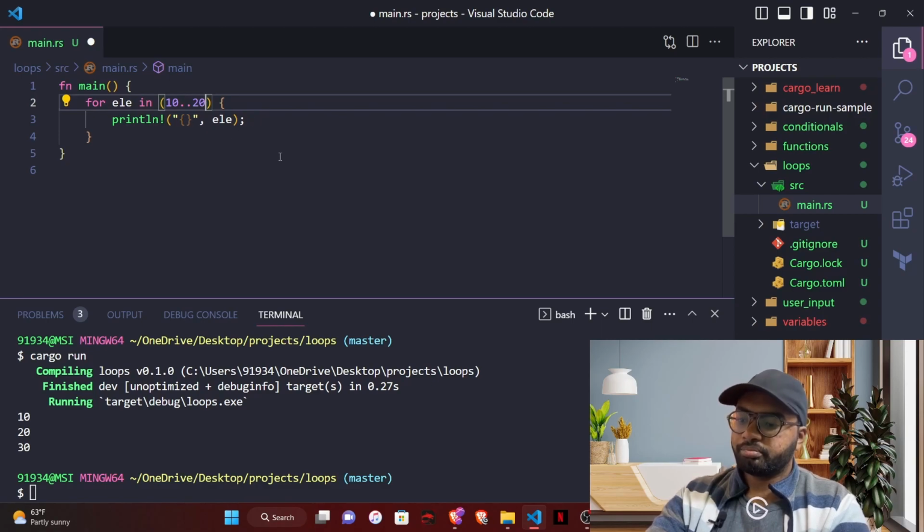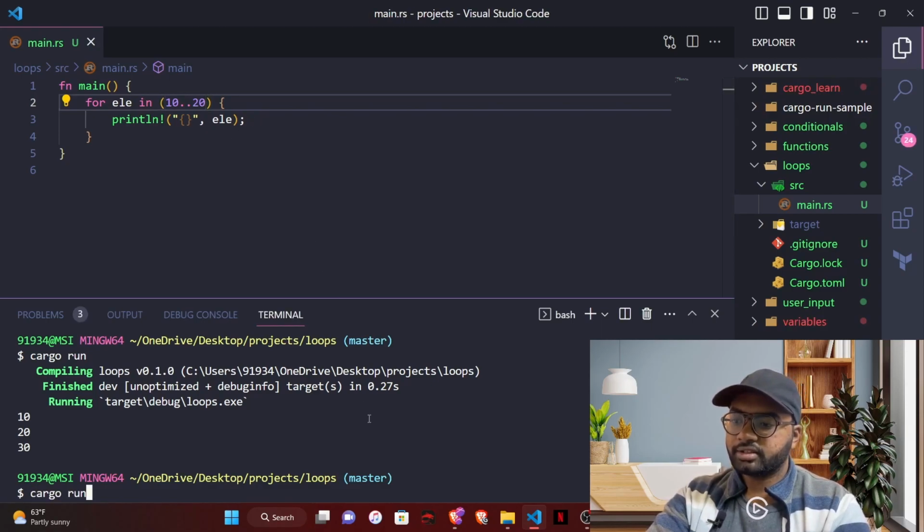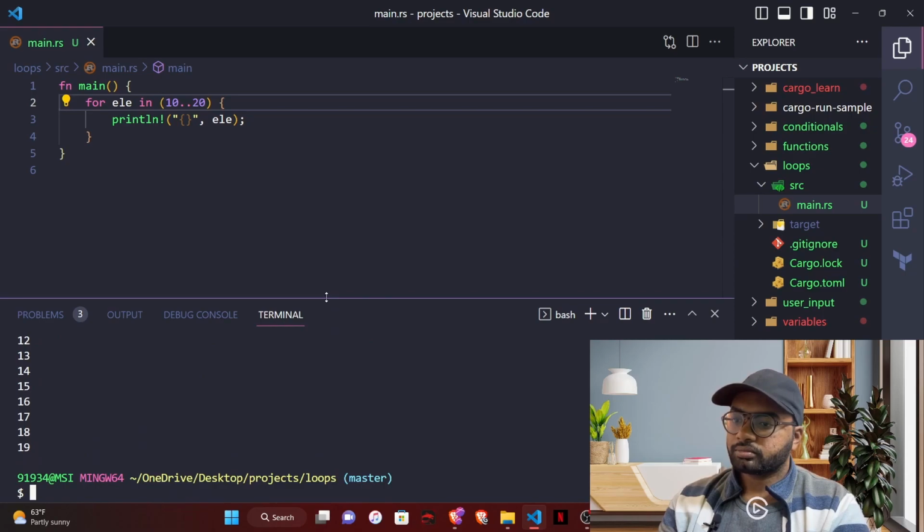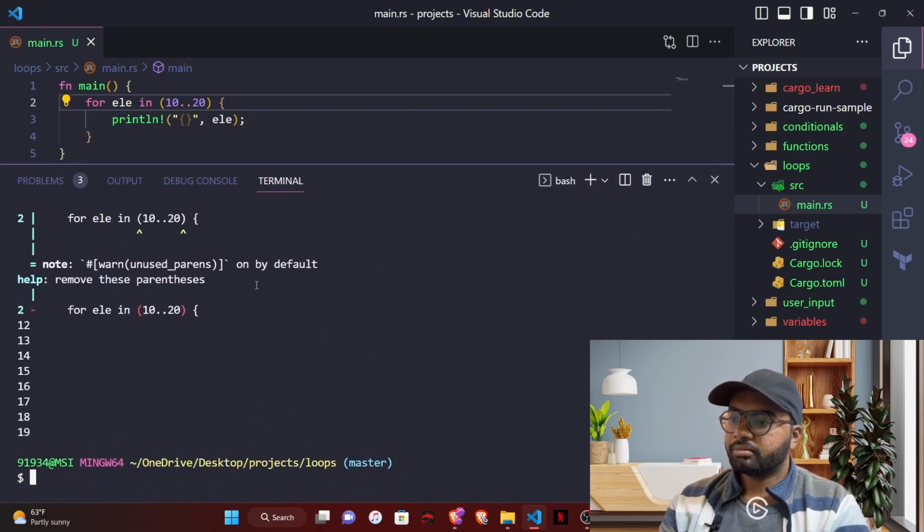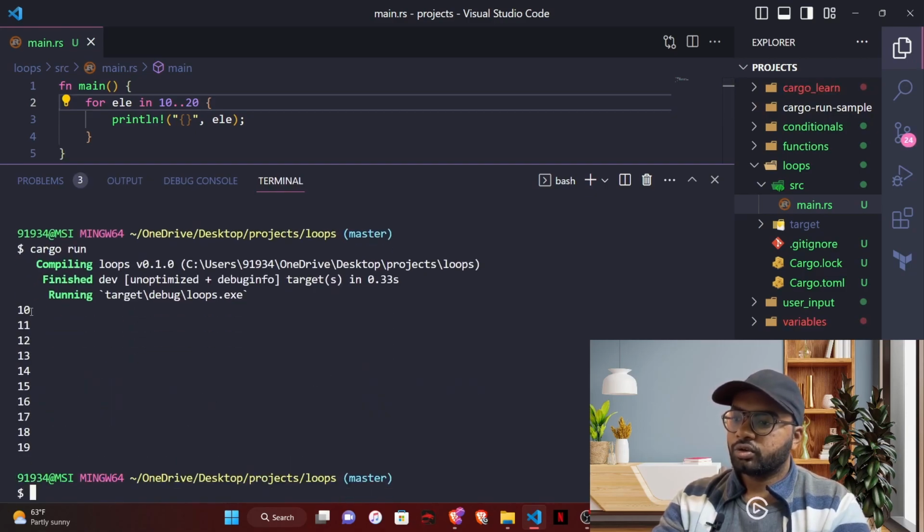Now if you save this and run this, oh, it's saying that we can remove this parenthesis, so not a big deal, it's just a warning, doesn't matter. So if you see, it started from 10 and it went to 20, and 20 is not included in the range. Only the first one will be included and the last one will be excluded from the range.